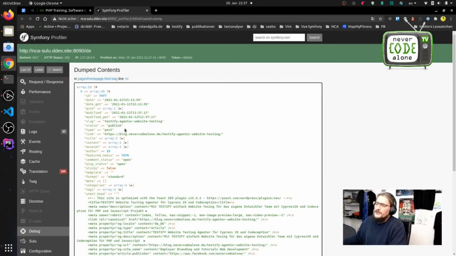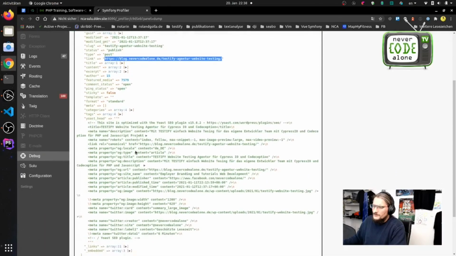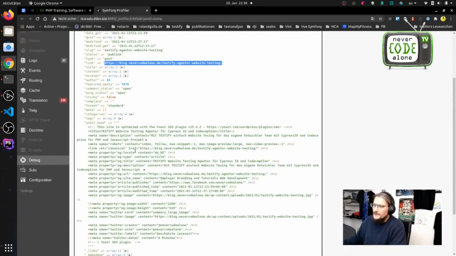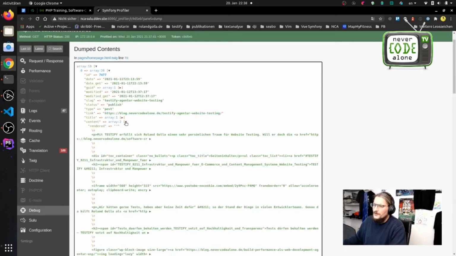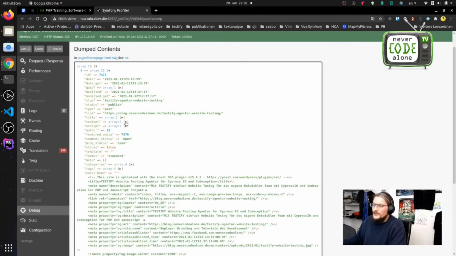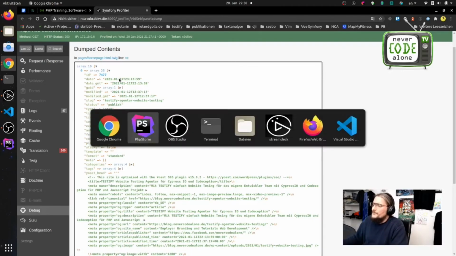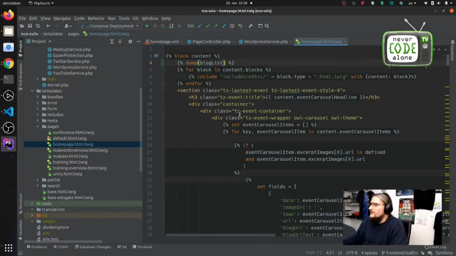I don't need everything. I need the URL, I need an image, I think, and I don't know exactly where the image is now. There is a lot of information, maybe under content or maybe not. Featured media, I don't know exactly where it is now. We can just have a look at our block list.